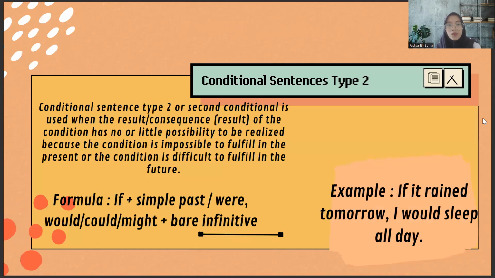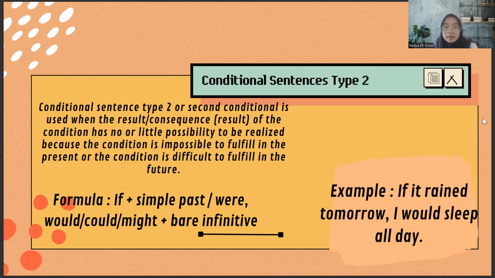And next, conditional sentence type 2. Conditional sentence type 2, or second conditional, is used when the result or consequence of the condition has no or little possibility to be realized, because the condition is impossible to fulfill in the present or difficult to fulfill in the future.